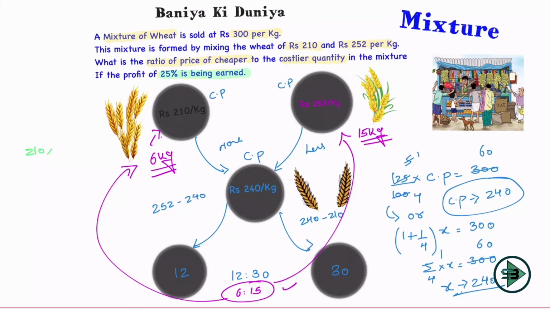Okay, if you have to put it in numbers, you'll multiply 210 into 6 because you are taking 6 kg of 210, and 252 into 15 because you are taking 15 kg of 252 wheat. Okay, divide this by 21. So what do I get? Rupees 240 per kg as my answer.